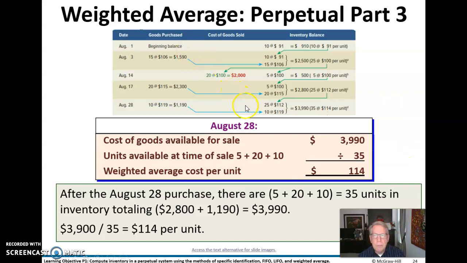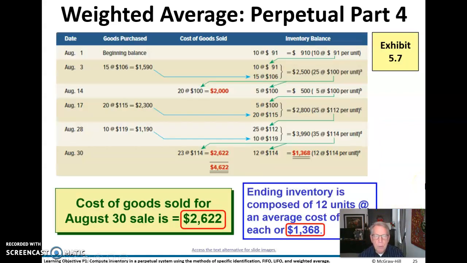which we do here, we're going to add it, so we need to bring this 25 units down at 112. You could bring them individually down, but we'll bring this total down here, add this 10 that we purchased on August 28th here, and that gives us a total of $39.90. We divide that by 35 units, we get an average of $114, and then we sell some at $114.